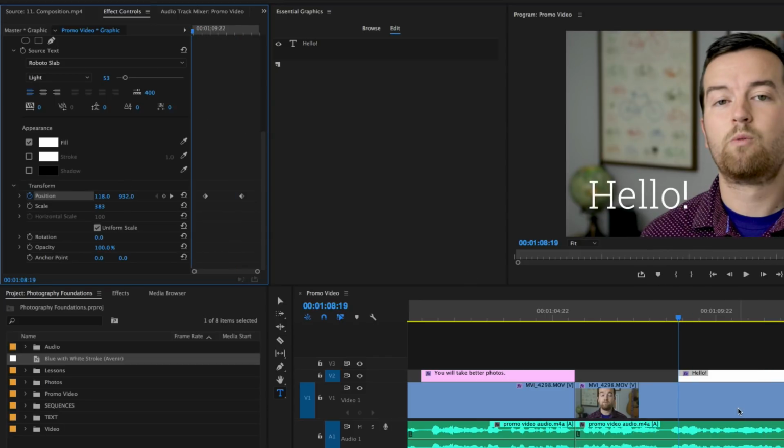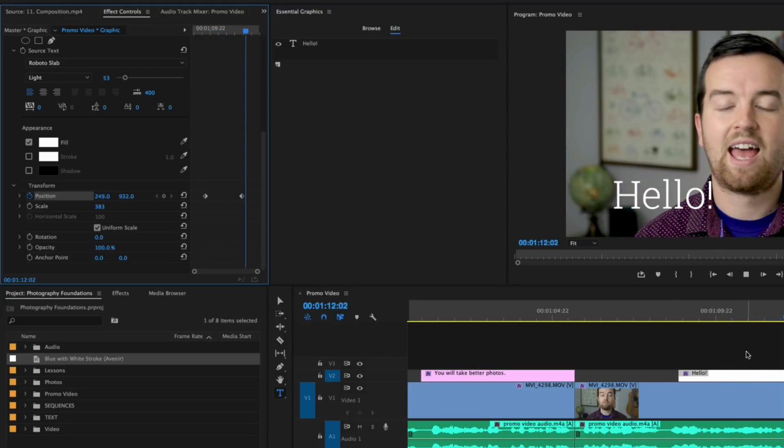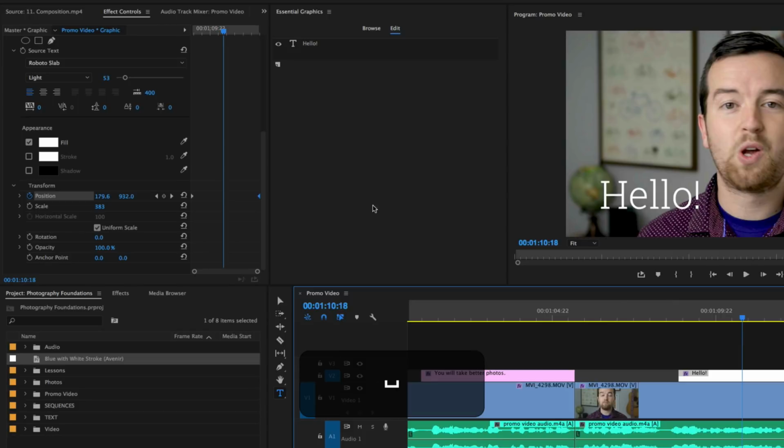Now, if I go to the very start of this title and play, it's still, and then it starts moving. I want it to move throughout the entire text layer. So I'm just going to click and drag these keyframes to the edges. That first one I'm clicking and dragging to the start, and the second one to the end. Awesome.